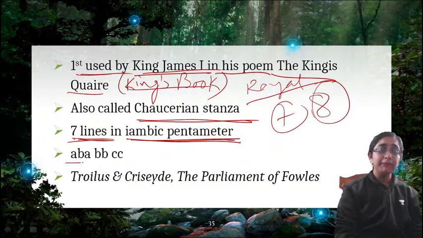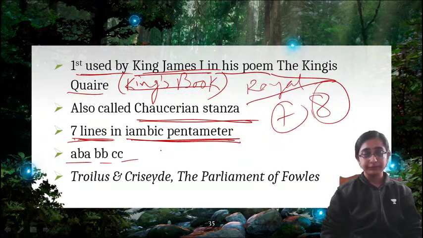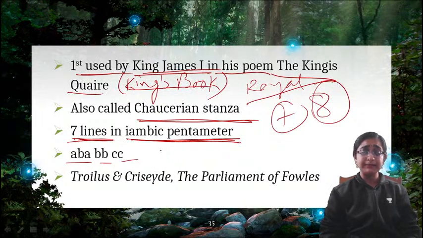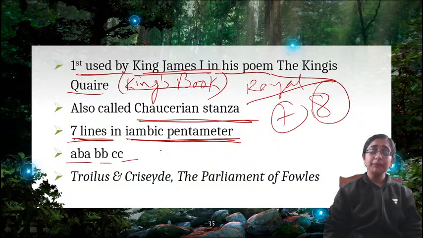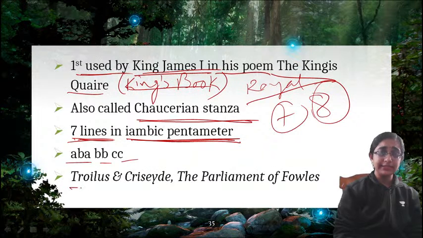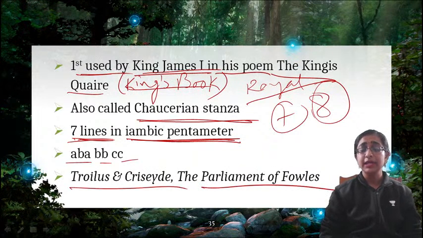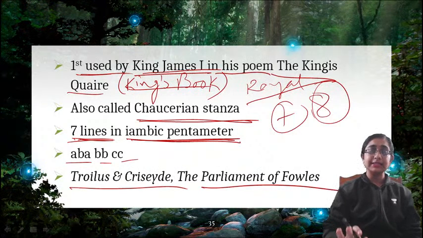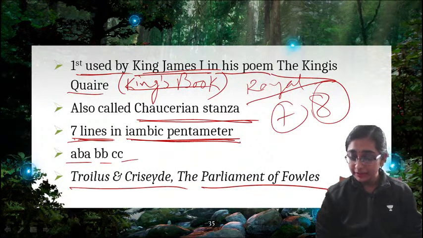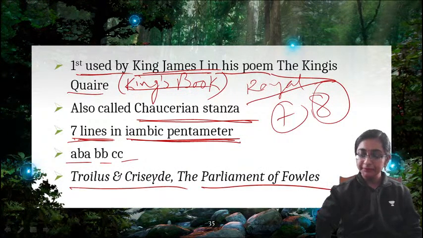Now this is the rhyme scheme: ABABBCC. This is the 7-line rhyme scheme. Now, what are the examples? Chaucer's famous poems Troilus and Criseyde and The Parliament of Fowls. These are all written in the Rhyme Royal verse form, a 7-line stanza in iambic pentameter. That is Rhyme Royal. Okay.